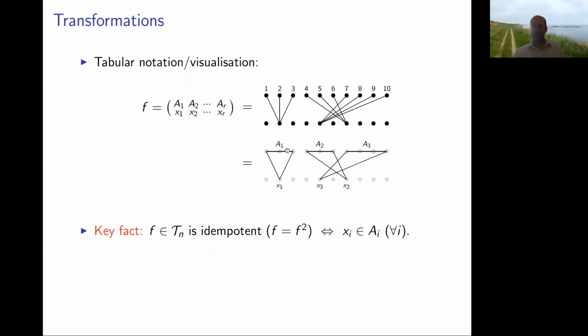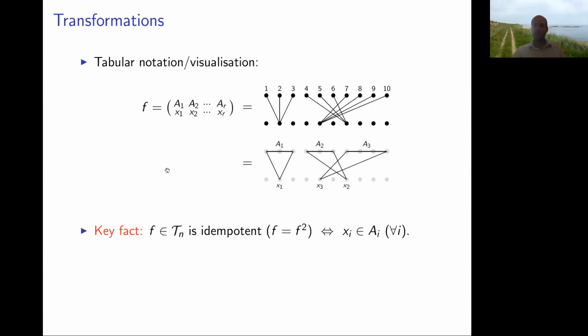So if you look at this F here, imagine we were going to do F and then F and wanted the answer to be F again. So think about a point from the set A2. Okay, it maps to X2, but now that we do F again, well, X2 is up here, so it maps down to X3. So all of A2 in F squared actually, instead of going to X2, which we wanted it to go to, in fact goes to X3. So this is not an idempotent.